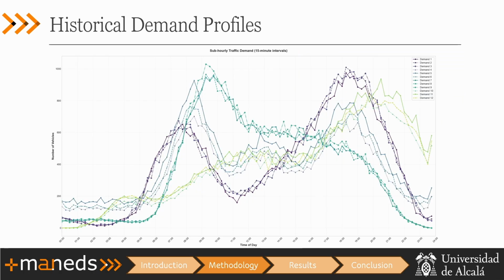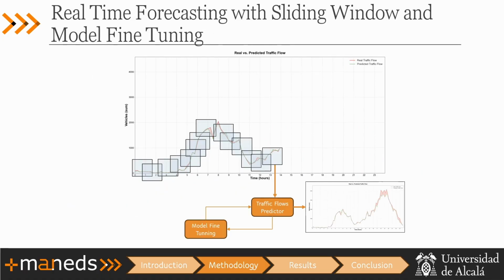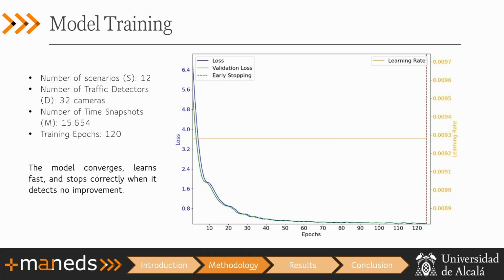So as I said in the last part, for the historical demand profiles, we got 4 different curves. As we can observe, they are really different, and we perform 3 variations to each one to have a more detailed scenario and train our model with different data. So I will come back to this later, but for our model training, it was really important because, as I said, we have 12 scenarios from 4 different curves and 3 variations to each one.